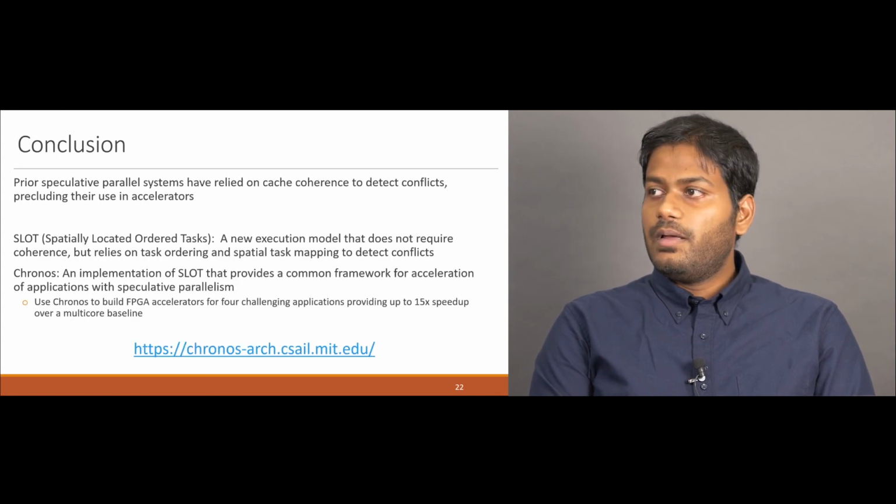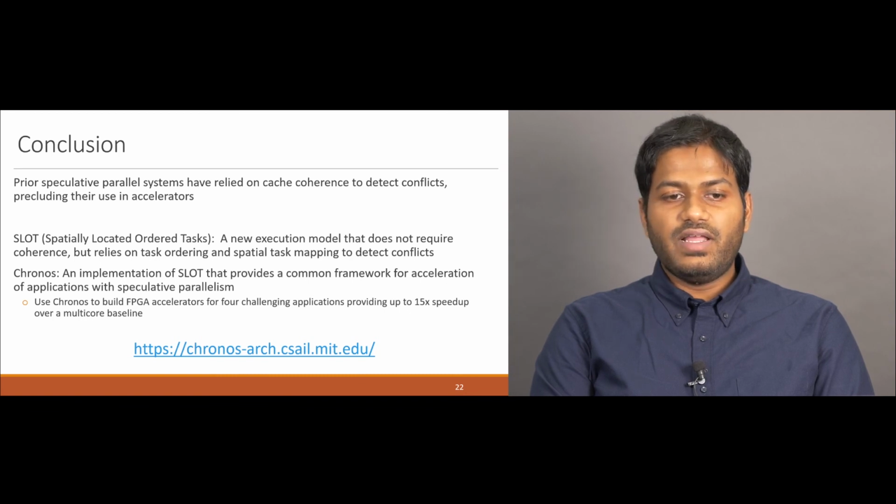In conclusion, prior speculative parallel systems have relied on cache coherence to detect conflicts, precluding their use in accelerators. In this work, we propose two contributions. SLOT is a new execution model that does not require coherence but relies on task mapping and spatial task ordering to detect conflicts. Chronos is an implementation of SLOT that provides a common framework for acceleration of applications with speculative parallelism.